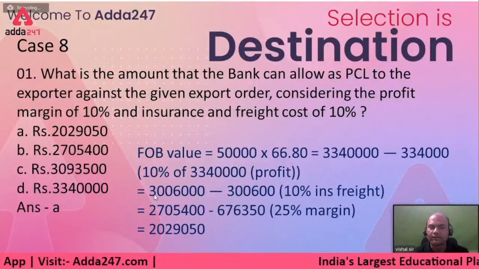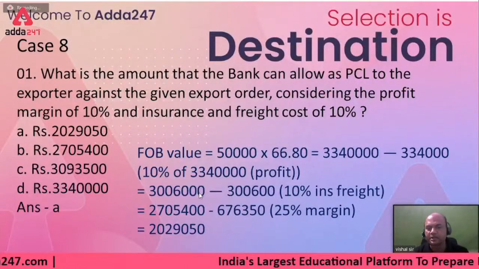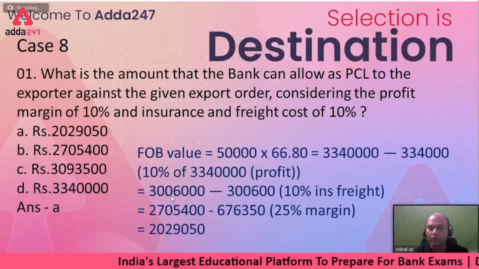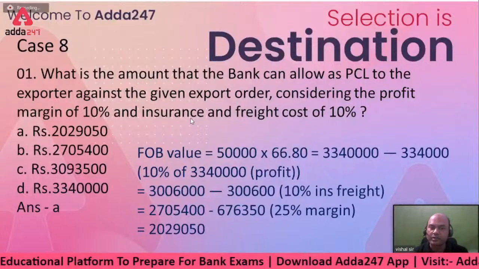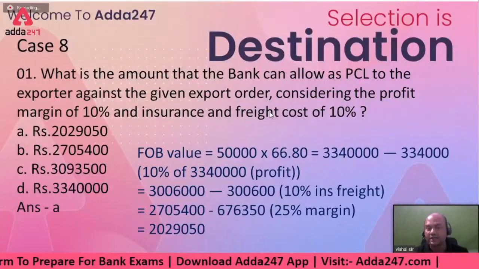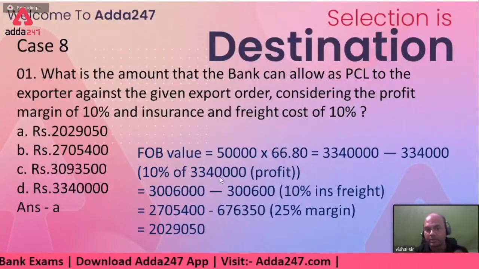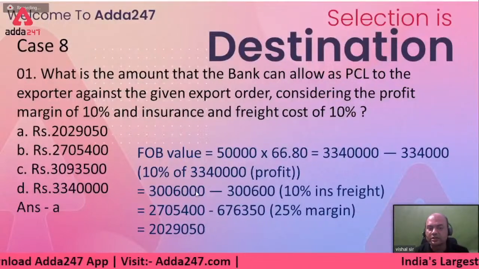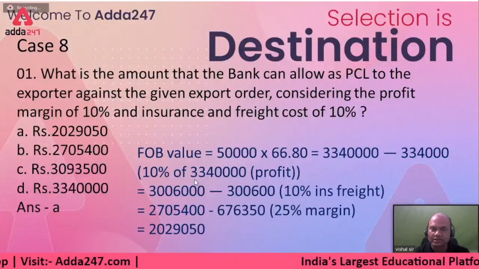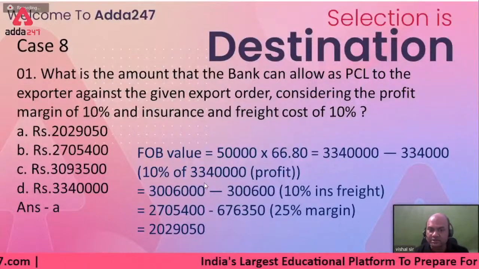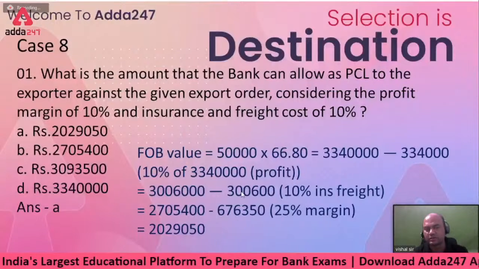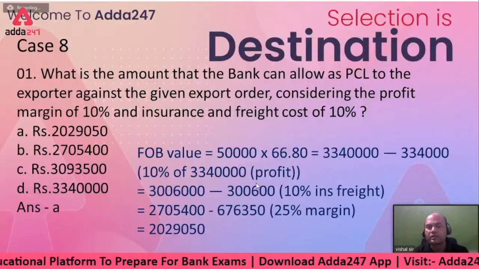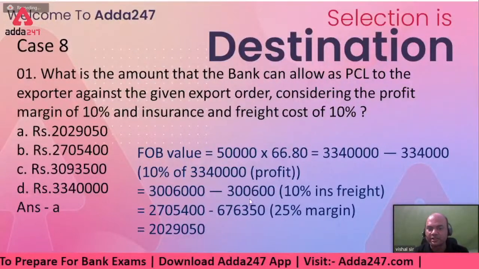So what remains? 3,006,000. This is the amount which is remaining after profit. Now from this amount, I'll have to subtract this insurance and freight also, because that is CIF and I want FOB. So 10% of this, just remove one zero again. So 3,006,000, okay, one zero is gone. So this I and F, insurance and freight, is removed now.